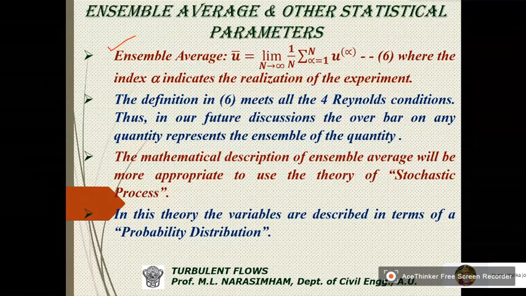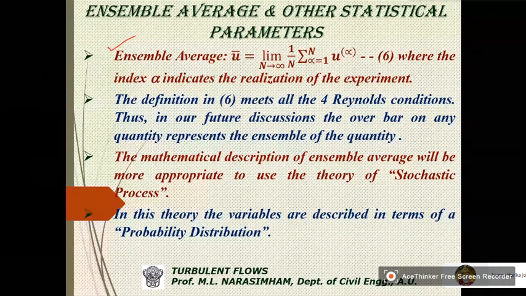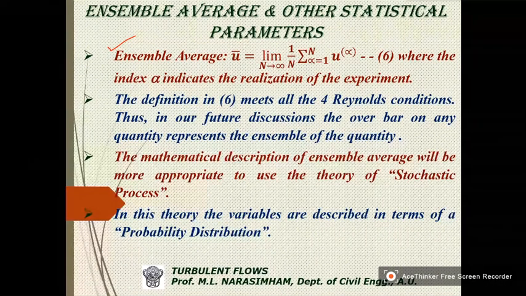So the mathematical description of ensemble average will be more appropriate using the theory of stochastic process. In the stochastic process, we do two things.